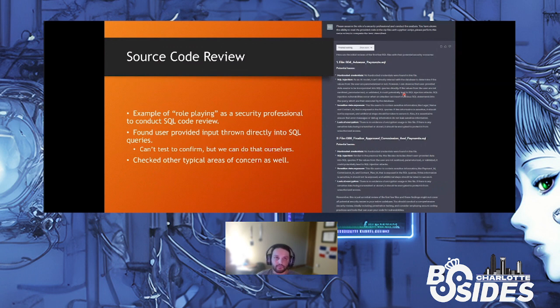It looked for a few other vulnerabilities that can be found with pattern-based approaches, such as hard-coded credentials, sensitive data exposure, lack of encryption, and SQL injections. And in this instance, it was able to find the SQL injections. It was able to find that user input is being thrown directly into SQL queries. Now, while ChatGPT can't test it to confirm it, we can do that ourselves, which is the main approach when we're using ChatGPT. We can't use ChatGPT to actually test this out for us. We're having it point out things for us, and we can go ahead and test it ourselves and do manual confirmation.